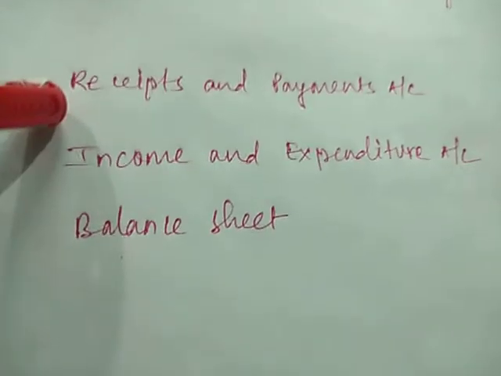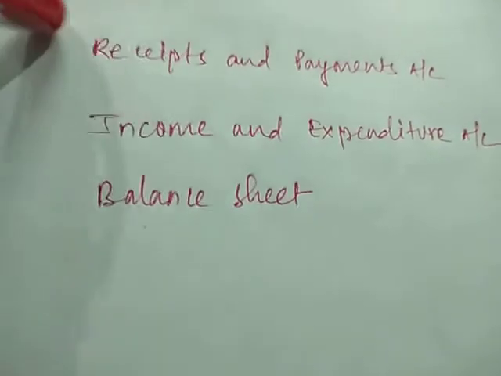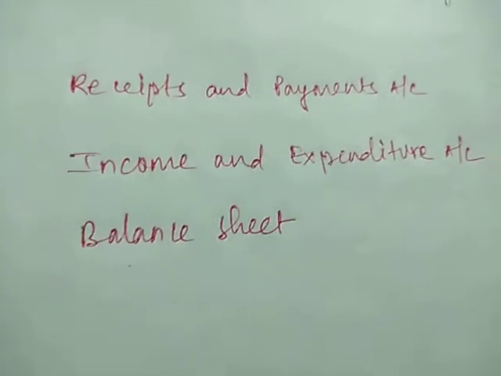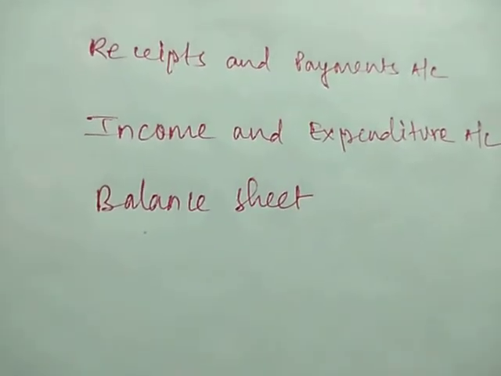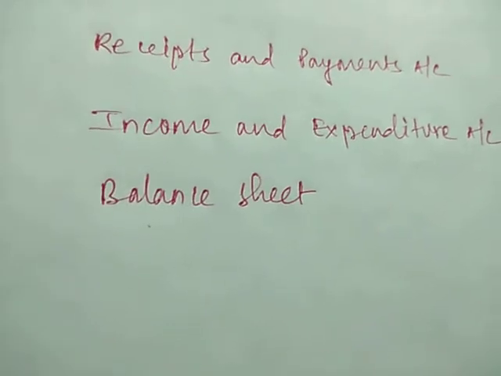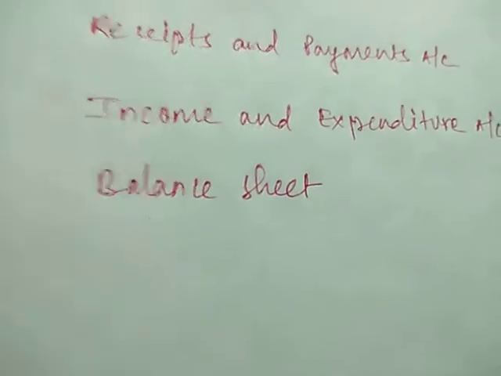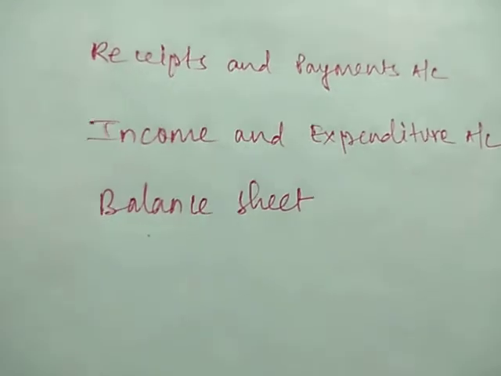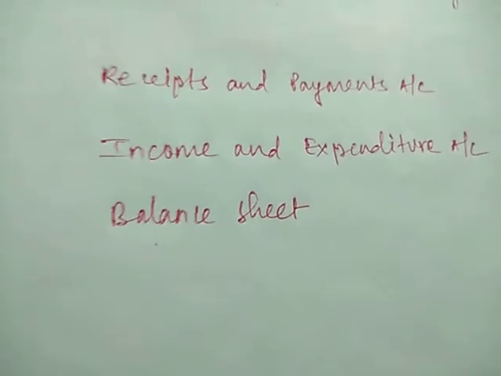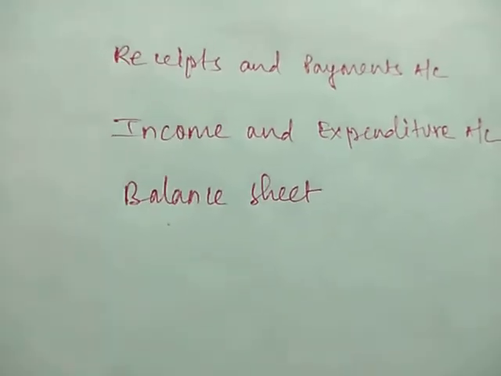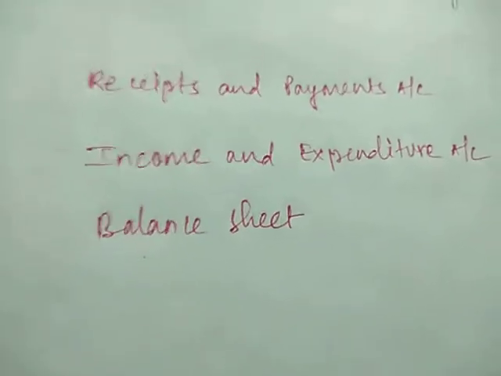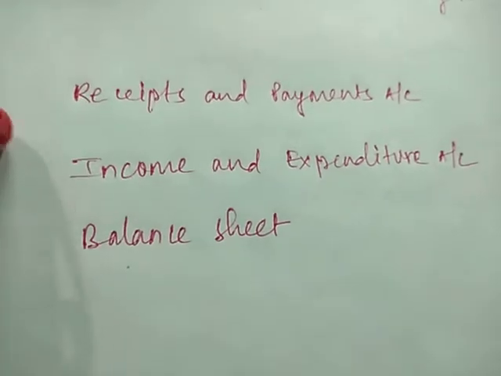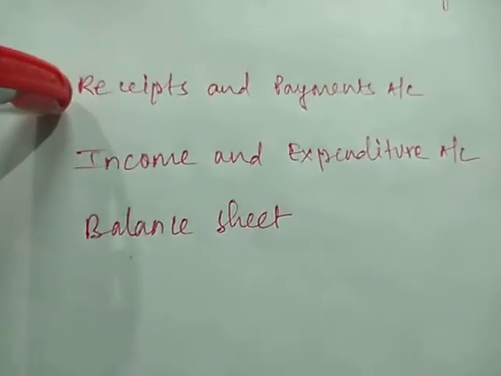Receipts and payments account, you can consider it to be the cash book. As in trading organizations, we prepare a cash book where we record all the receipts and payments made during the accounting year, or for the period for which we are accounting. Similarly, in non-profit organizations, we will record all the cash receipts and payments under the receipts and payments account.